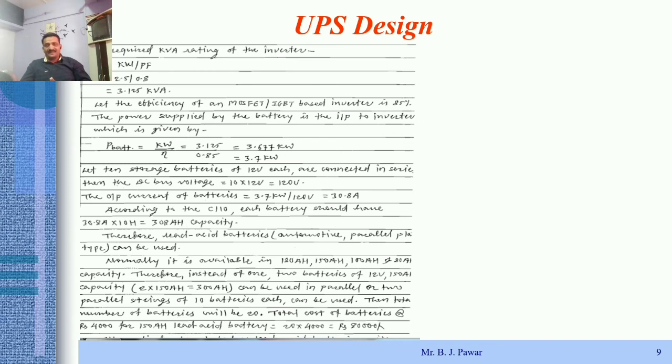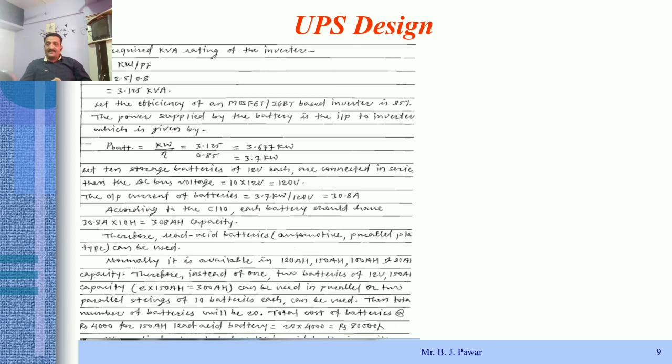Now mostly available batteries in the market have Ah capacity of 180 Ah, 150 Ah, 100 Ah, 80 Ah, etc. This 308, as per our calculation, might not be available exactly right now. So therefore the lead acid batteries, automotive batteries, which are parallel plate type batteries, we can use here.